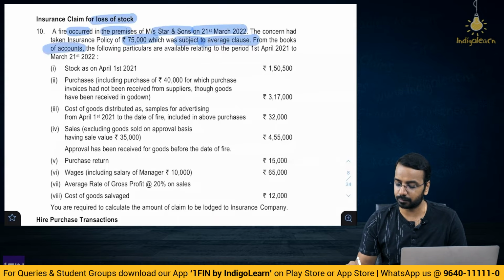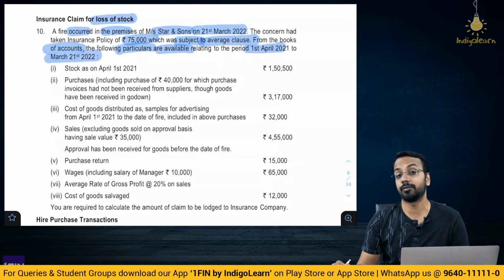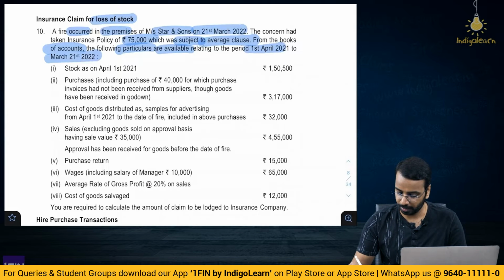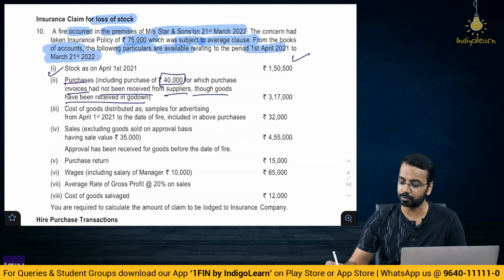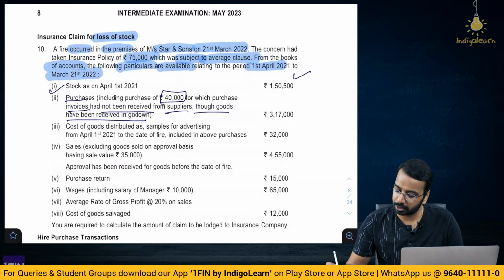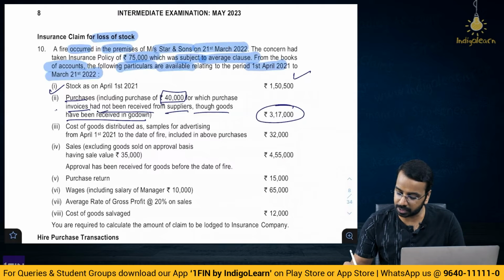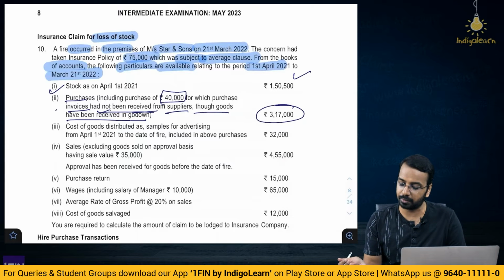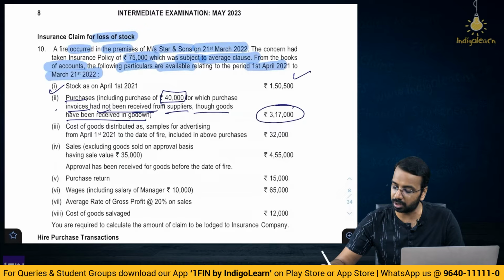From the books of accounts, the following particulars are available relating to the period from 1st of April to 21st of March 2022. Opening stock 150,500. Purchases, including purchases of 40,000 for which purchase invoice had not been received from suppliers, though goods have been received in the godown. So here total purchase is 317 and this includes purchases for which invoice had not been received. So we have not received the invoice, but it is already included here.